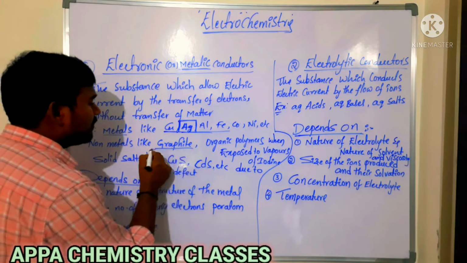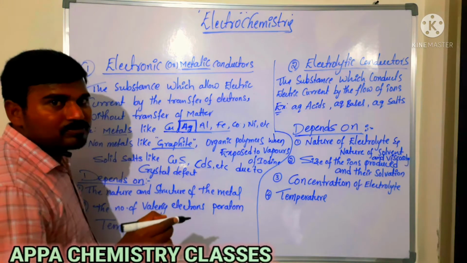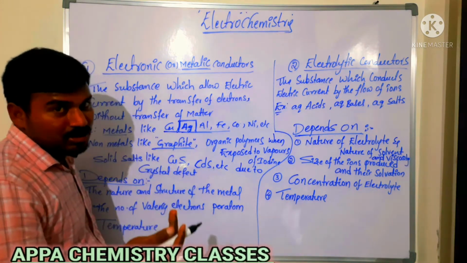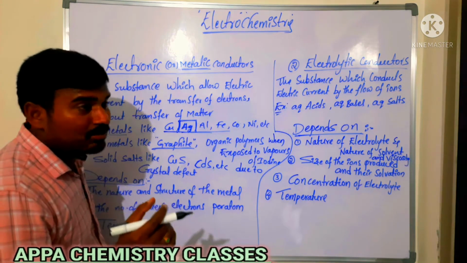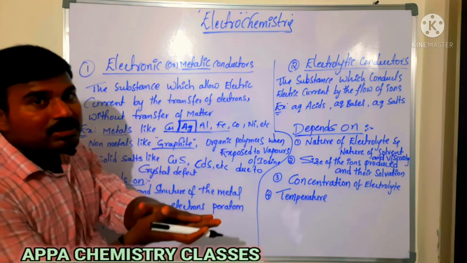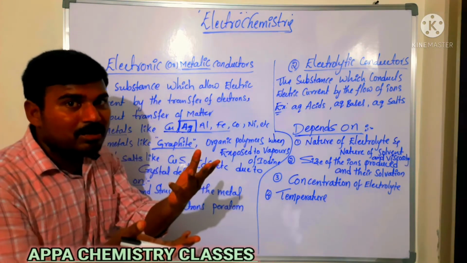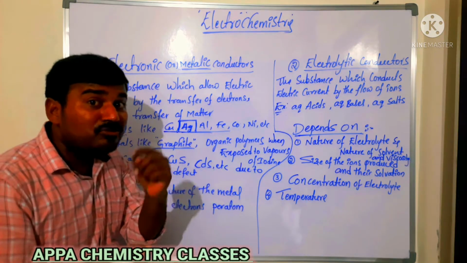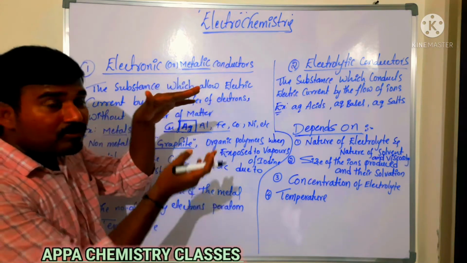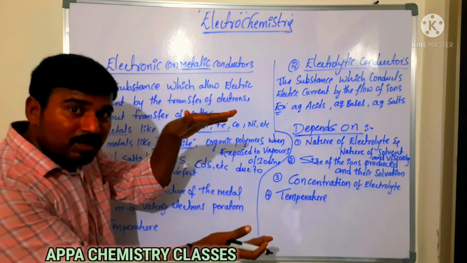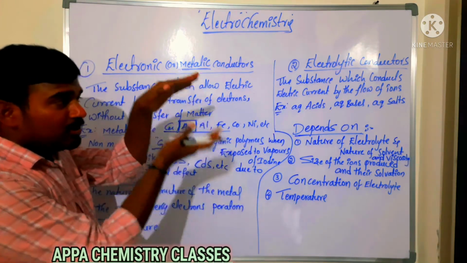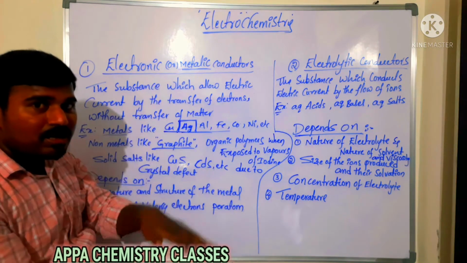Now see here, graphite is a solid, so matter should not be changing, and indeed there is no change in matter. Graphite has a layer-like structure. Each carbon is bonded with three other carbon atoms, which means the fourth electron of each carbon is free. That free electron moves from one layer of graphite to another layer. The distance between the layers is small, so electronic displacement takes place from one layer to another.